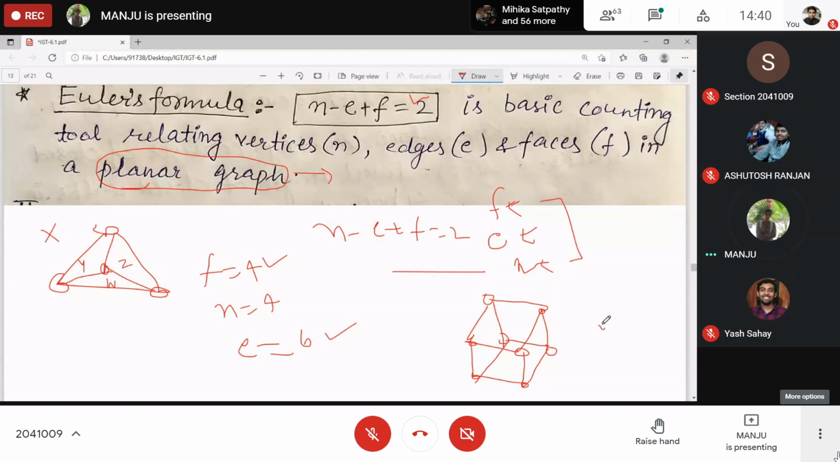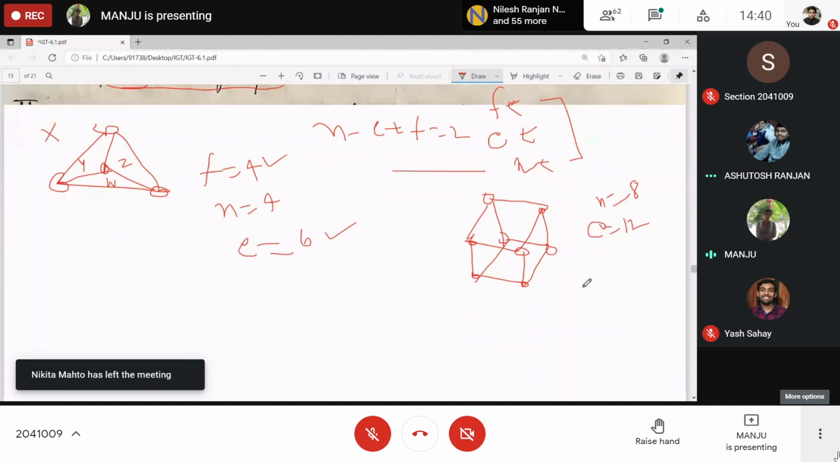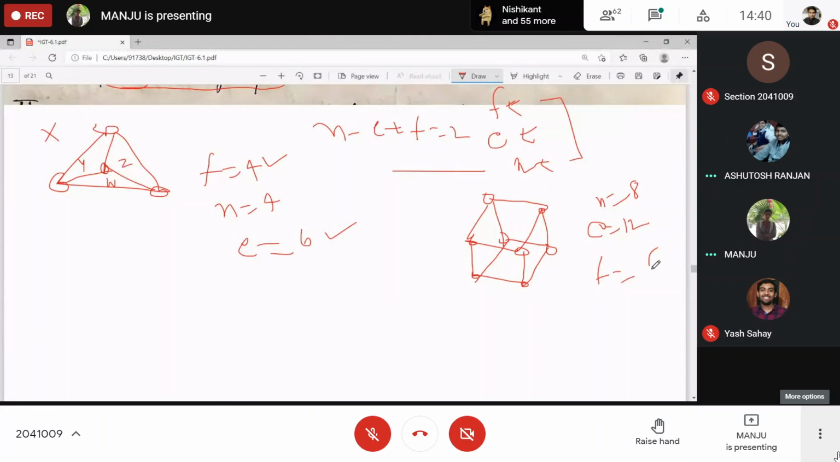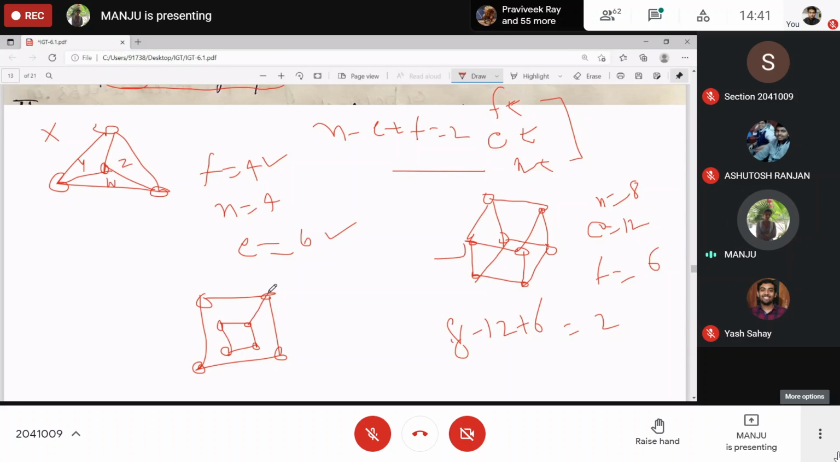How many edges? 12. N, 8. Faces, 6. Clear? N minus E plus F, what do you get? 2. Same thing in 2D, you can draw it like that. So this is the formula which relates edges to vertices to the number of regions. How many regions? Here these are faces.